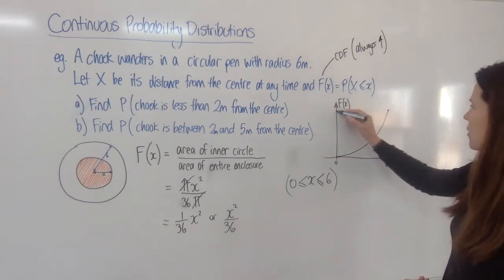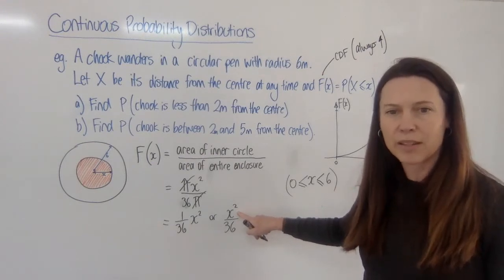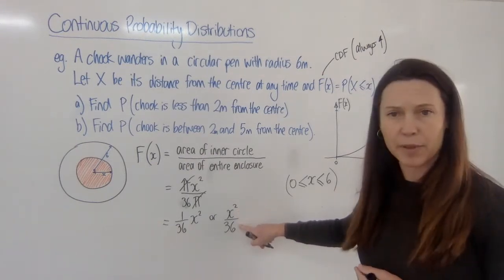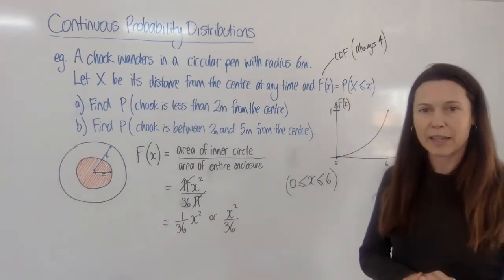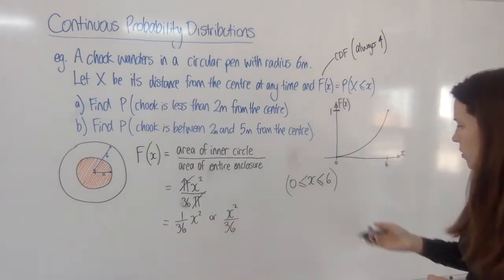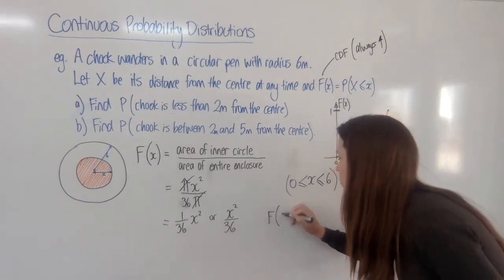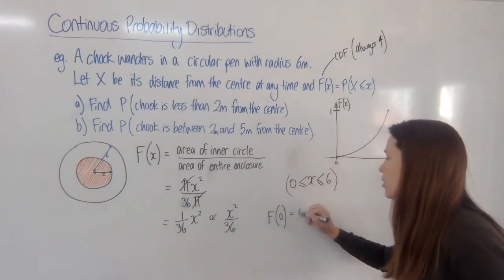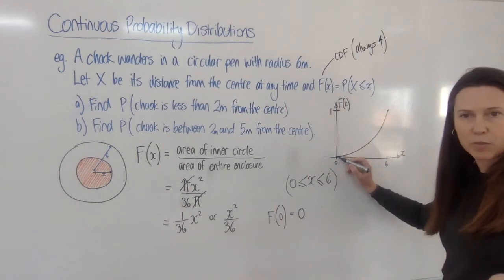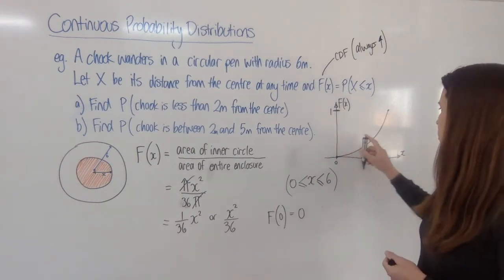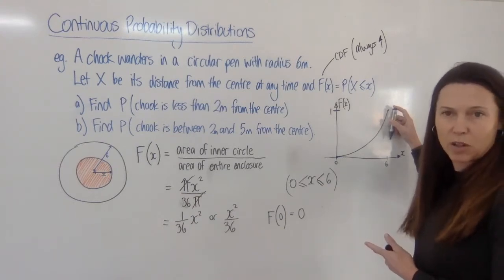And I can reason what this will be. When I plug 6 in here, 6 squared is 36. 36 divided by 36 is 1. And in fact, this is what I should make sure that I get every time, because a little thing that we can write down is that F of 0 should be 0, because in a cumulative distribution function, the probabilities need to accumulate, don't they, until we end up with a certainty right up the top.